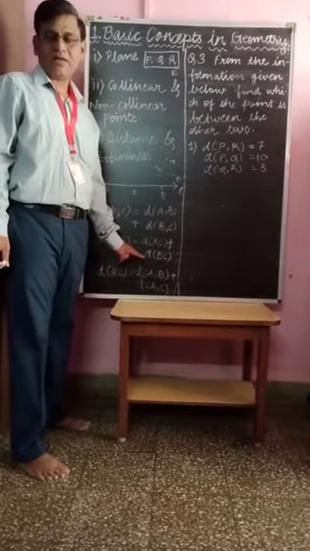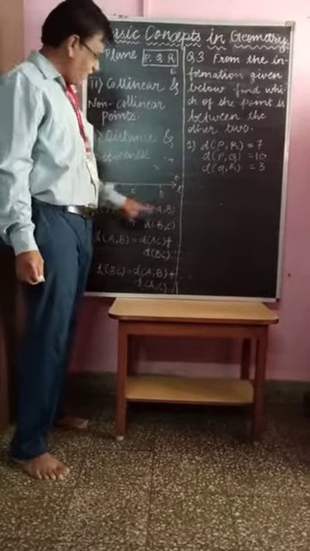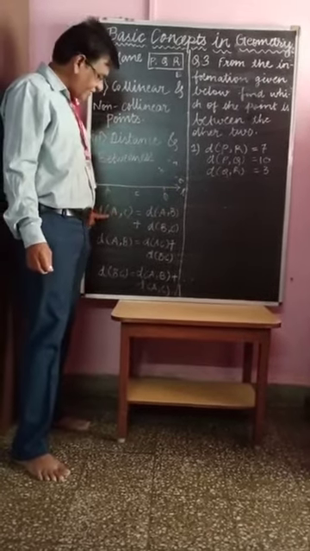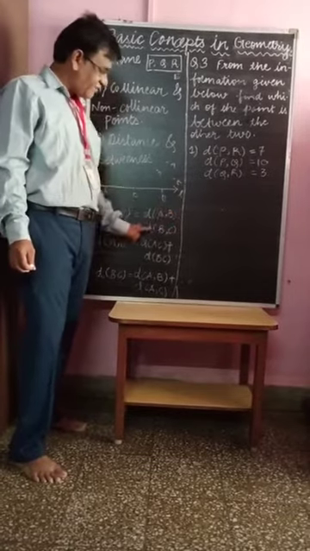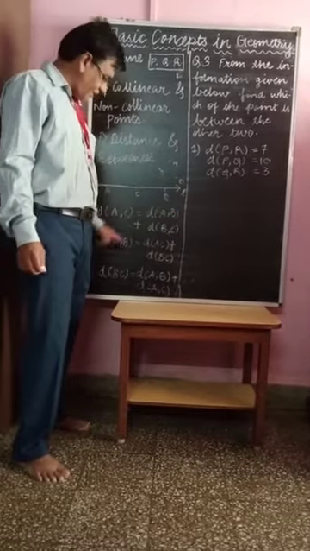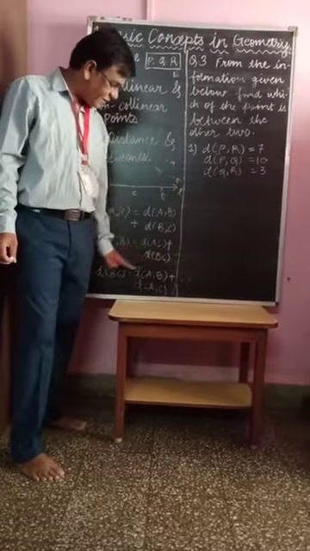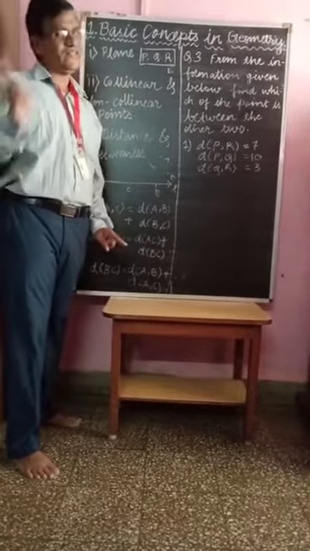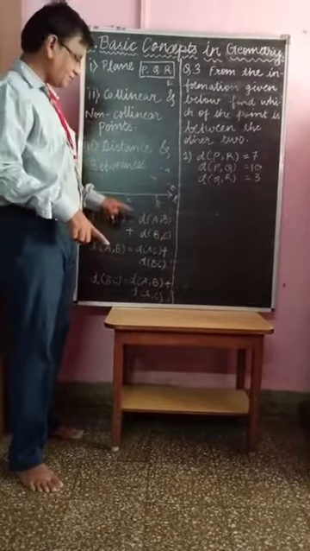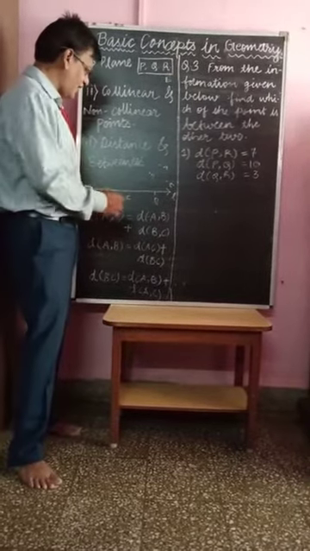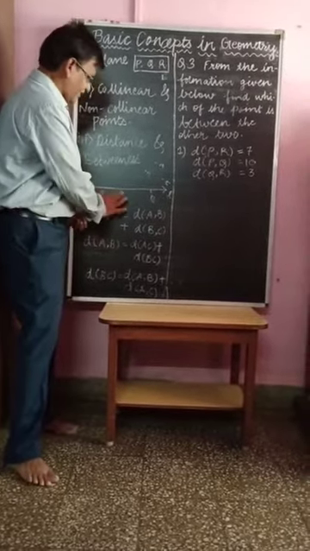This is the formula. Then also they are collinear. If you get the formula distance AC is equal to distance AB plus distance BC, then they are collinear. And if you get the formula distance AB is equal to distance AC plus distance BC, then also they are collinear.